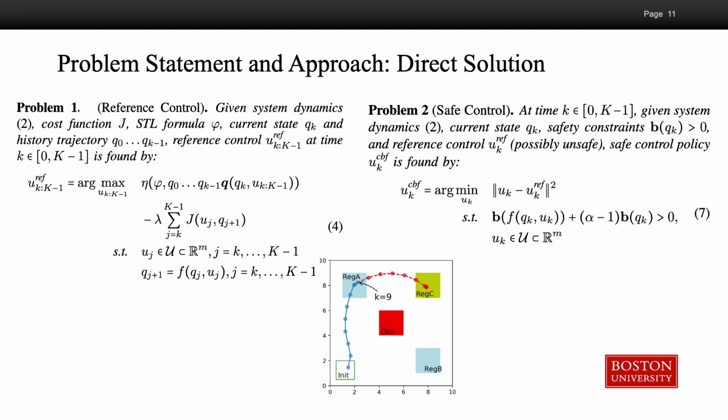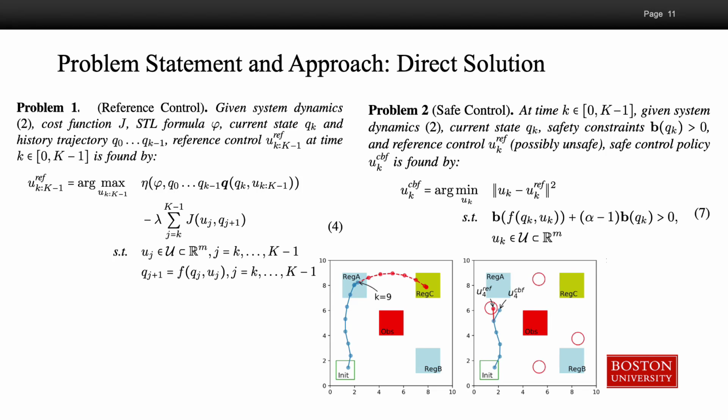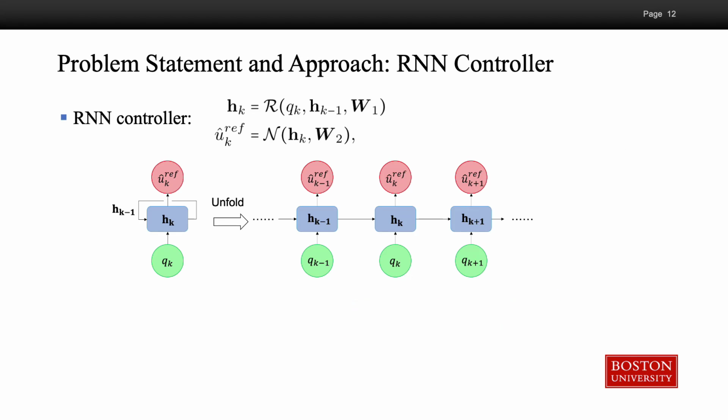Then we only pick up the first control in the sequence, which is called the reference control. Then in problem 2, we adjust the reference control in a minimal way such that the CBF constraints are satisfied. Both problem 1 and 2 are solved using SQP.